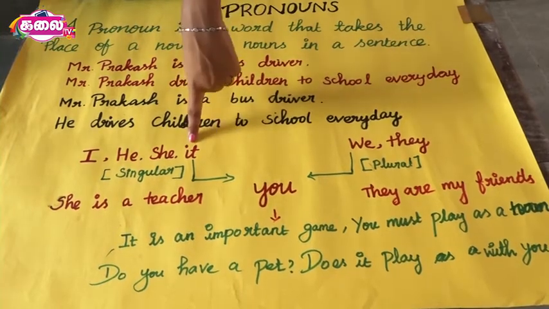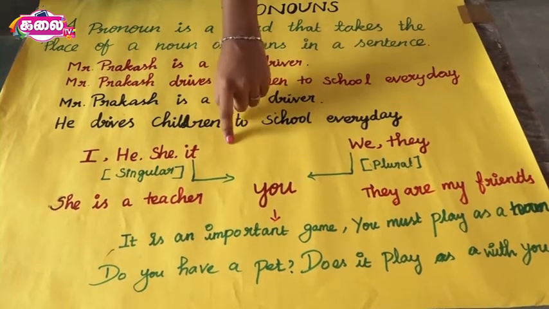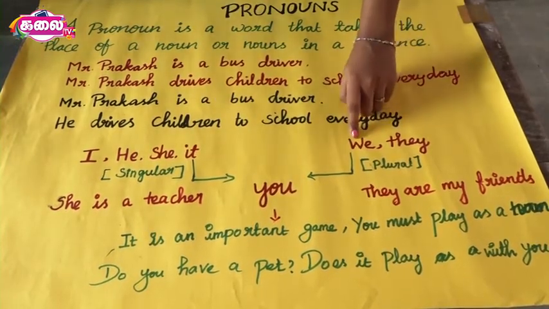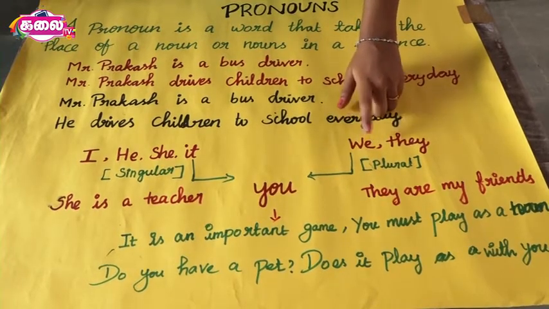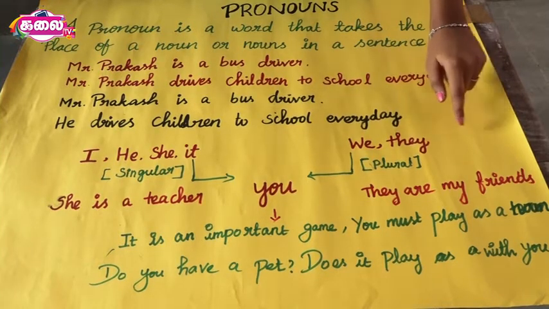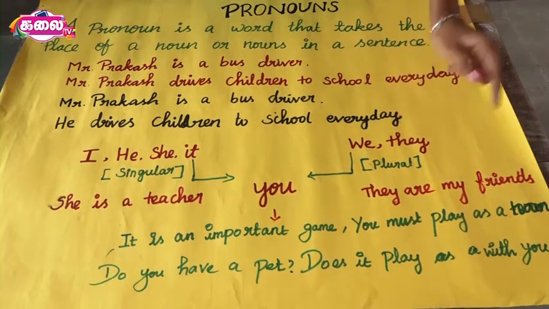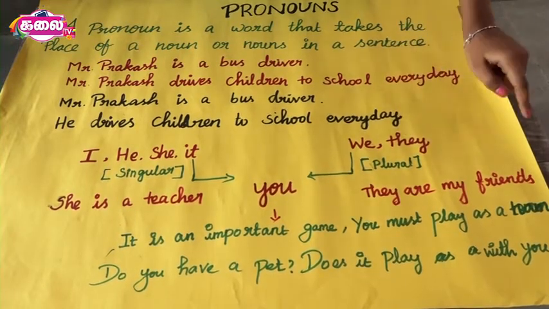The cat is running. Instead of the cat, we can use it. It is running. I and Suganya are sitting. Instead of I and Suganya, we can use we. We are sitting. My mother and my father are going to market. Instead of my mother and father, we can use they. They are going to market.